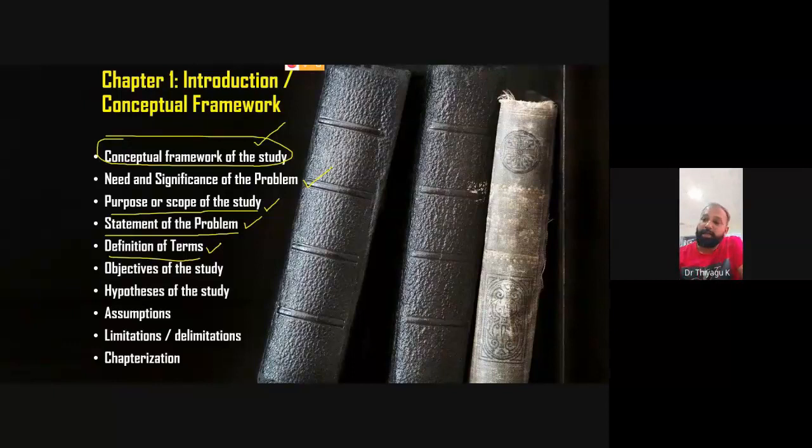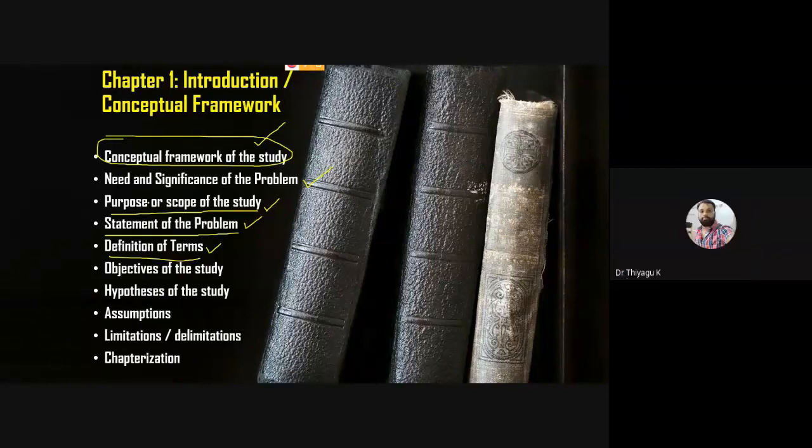Instead of that, you give operational definitions, where you define what you are going to do for this. So here for attitude, you give the definition: attitude is nothing but feeling or opinion about the online examination, which we are going to measure based on some scales. That kind of definition, which the researcher provides, is called operational definition.